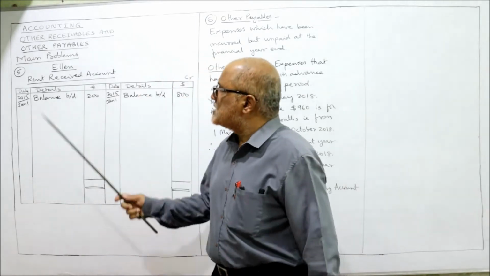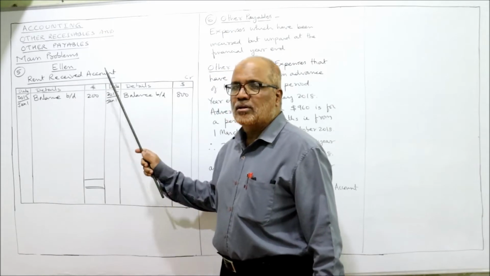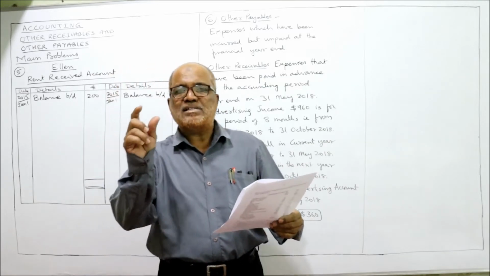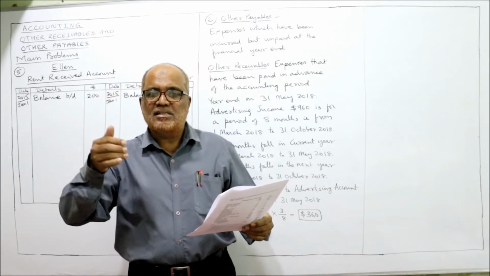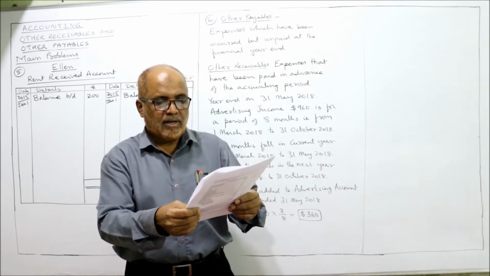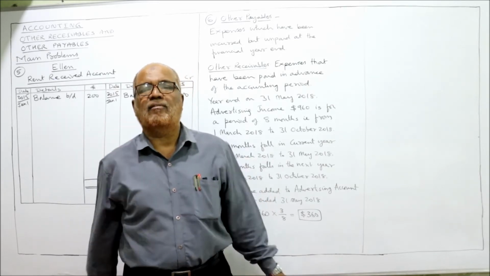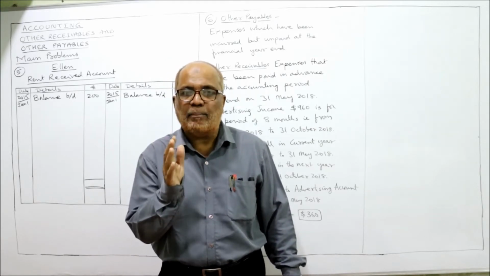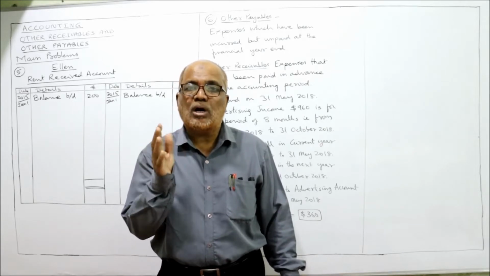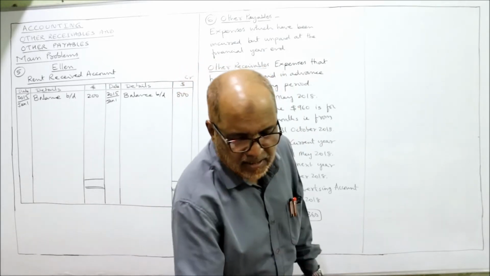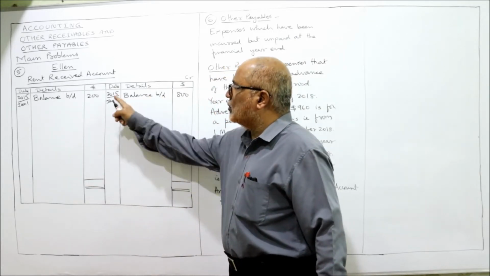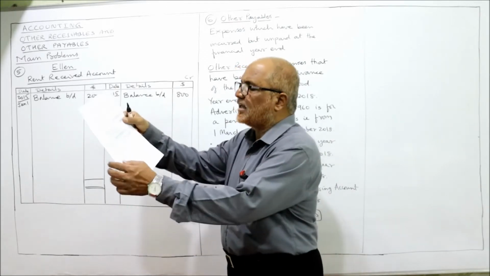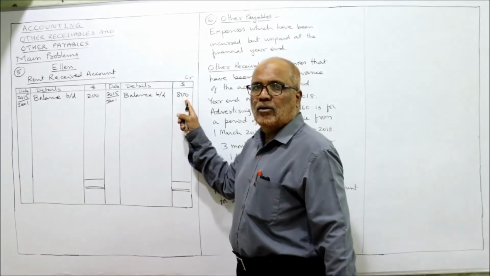So you can see here, this is the rent received account. The beginning of the year is 1st January 2015. On 1st January 2015, rent is received in advance and rent is owing both. $800 is the rent received in advance. I told you rent received in advance is a liability and all liability will show credit balance. So credit side I have taken balance brought down January 1st, 2015, beginning of the year. How much is the rent received in advance? First line it is given $800. So I have taken $800.